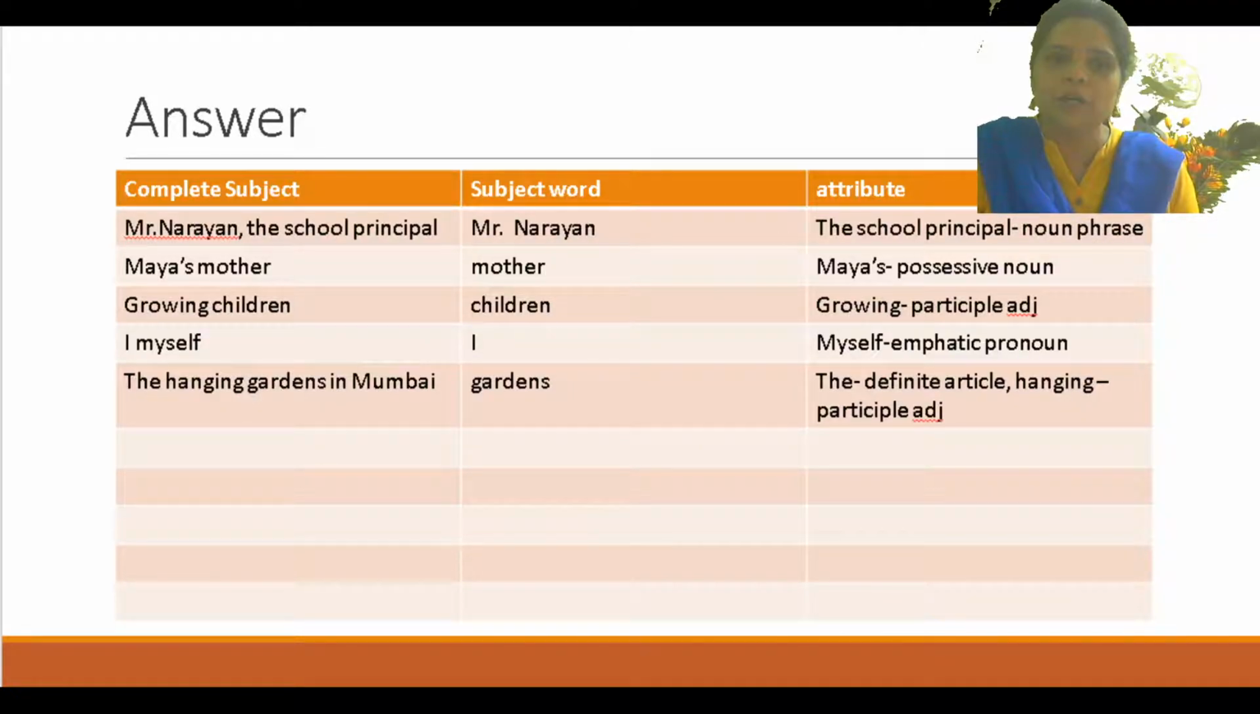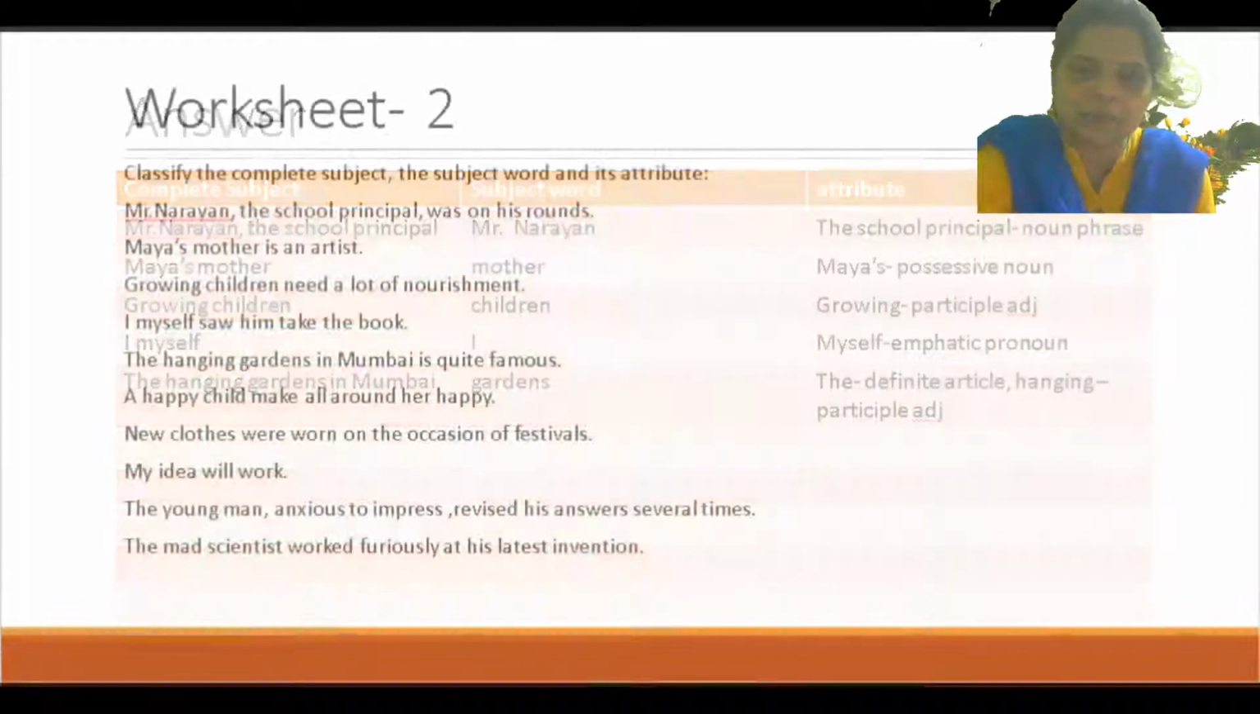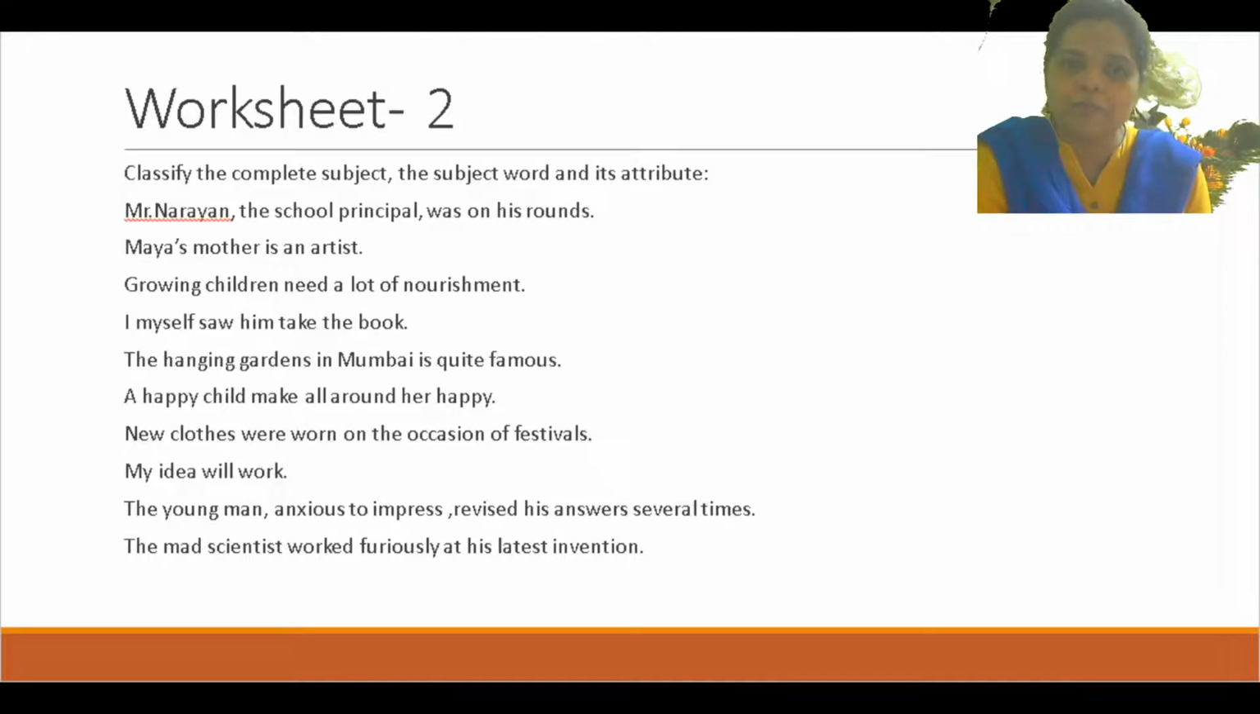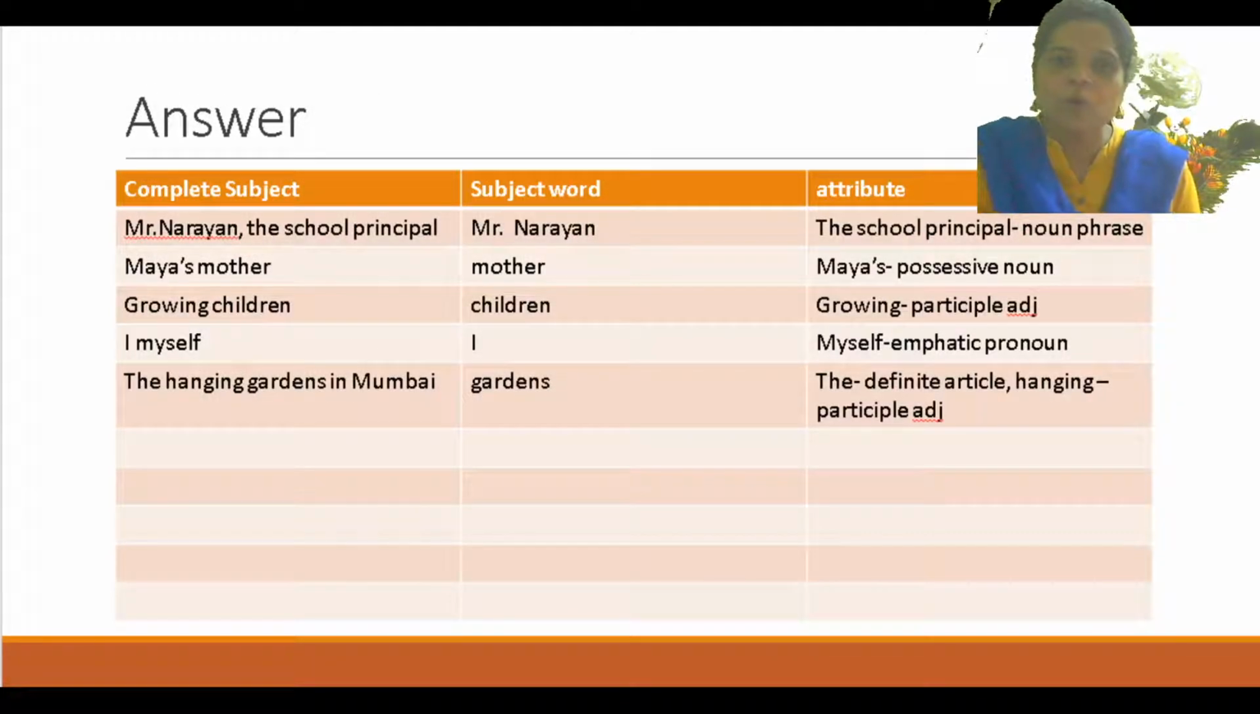Okay, now next one. Maya's mother is an artist. Maya's mother. Whose mother? Maya's mother. So Maya's mother is the complete subject and mother is the subject word. And what will Maya's be? I said, whose mother? That means a possessive noun. Growing children need a lot of nourishment. Okay, question C. That is the third question. So here growing children will be the complete subject. And which one is the subject word? Children.